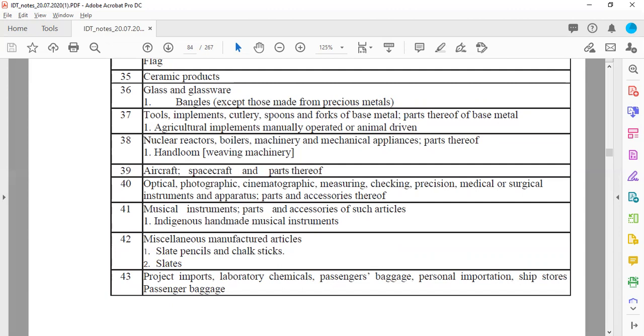Now, when we study FTP, there is a specific concept called project imports. So project imports are imports which are essential for carrying out certain important or key turnkey projects. So for that purpose, if you are getting something into India, it will become non-taxable. So that's it. That is the list of all exempted goods. If you deal with any of the products which falls under this category, then it will be considered to be an exempted product, and therefore GST is not applicable on all these transactions.